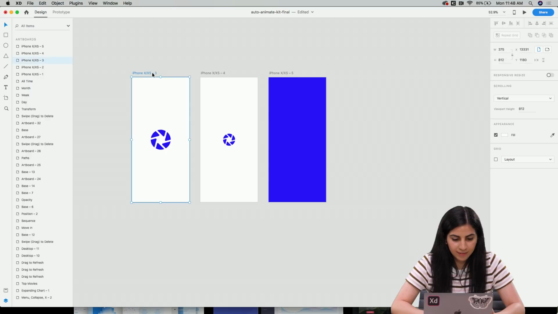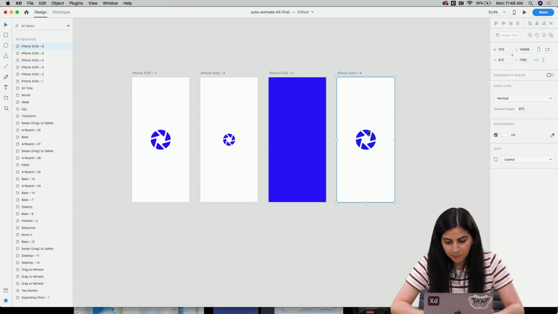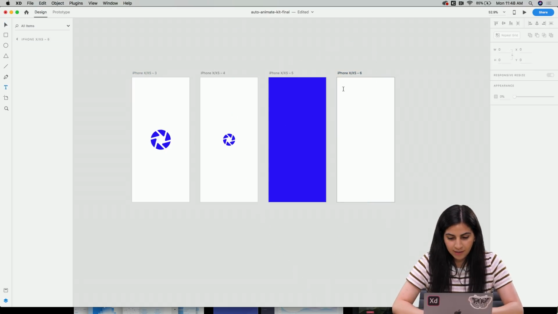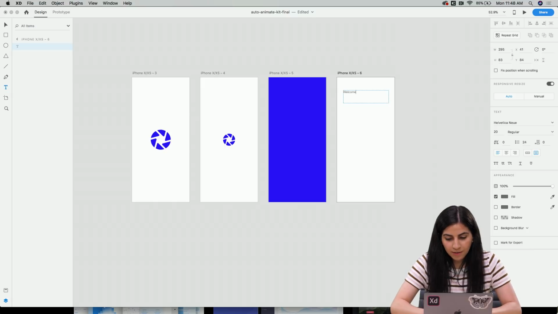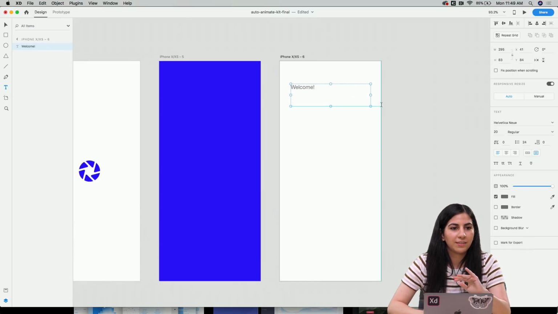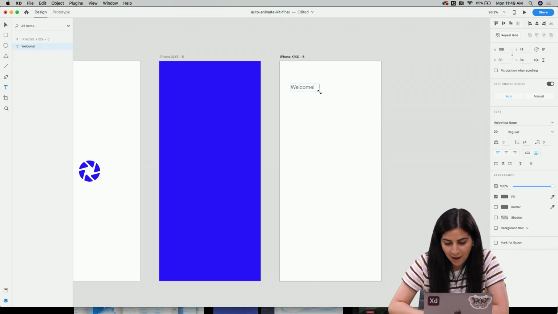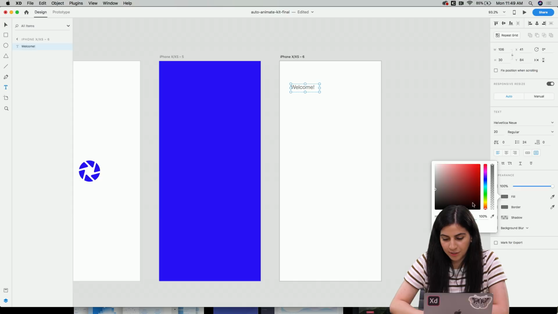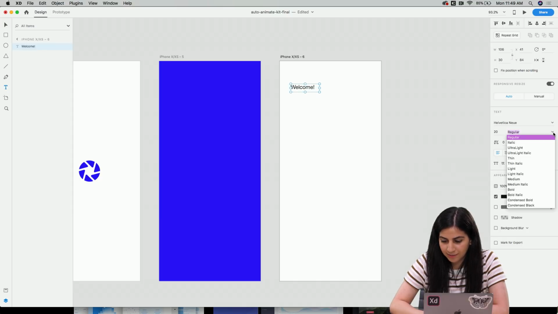And then I'm going to do another artboard, and I'm going to remove this. And then I'm going to say welcome. So we're going to pretend this is the welcome screen for this app. And then I'm just going to change this really fast.